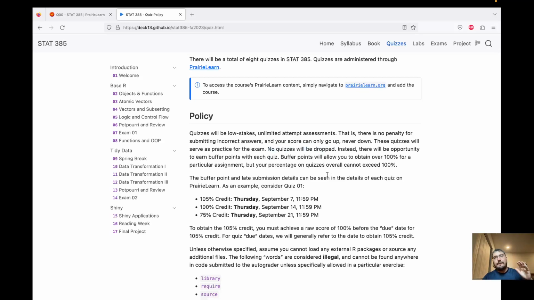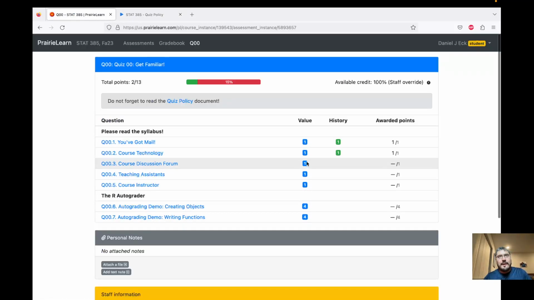Also, the format of how this will be graded is very lenient. To balance this no drop, which I'm assuming students won't like, we have this other system which is good and allows you ample time and multiple times to submit the quiz for credit. So this first quiz that we're going to go through, quiz 0, won't count towards your grade. I know that even here it says that there's value for points. It's just more to demonstrate the auto learn system, but this quiz won't count for your grade. So we'll actually go through it together.